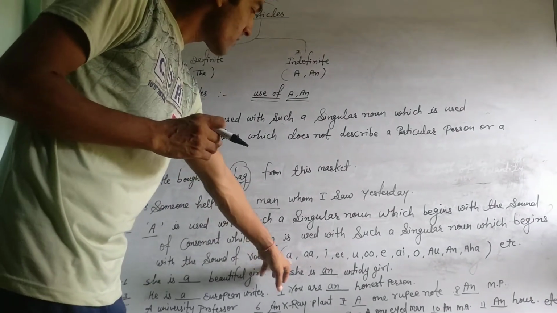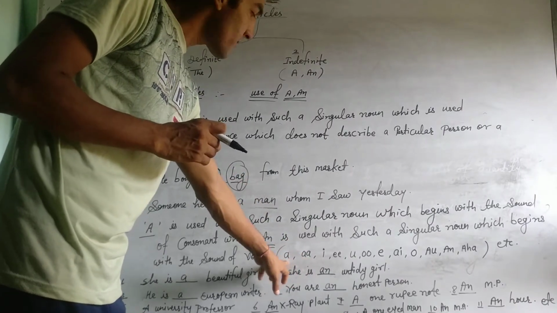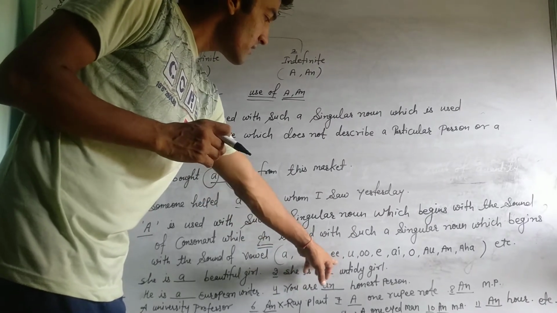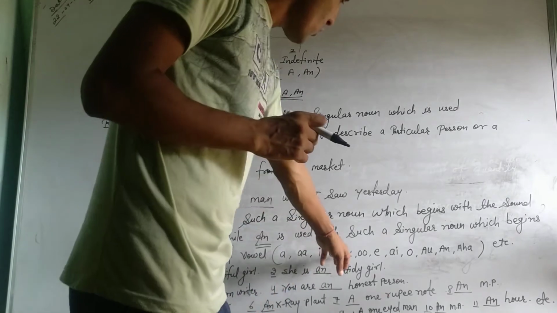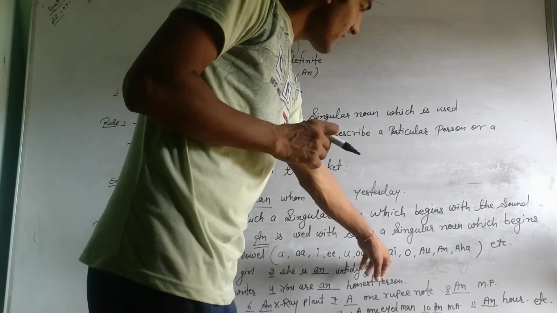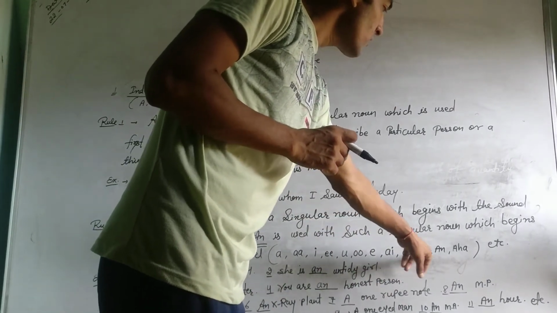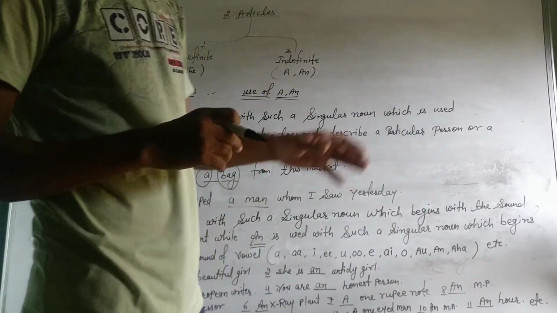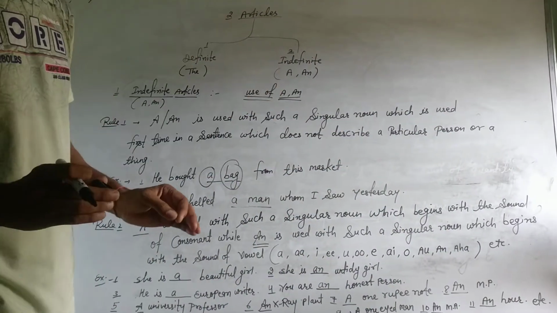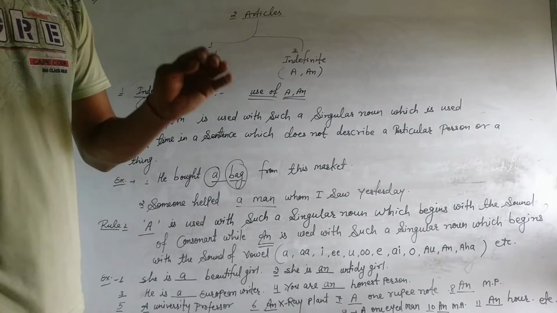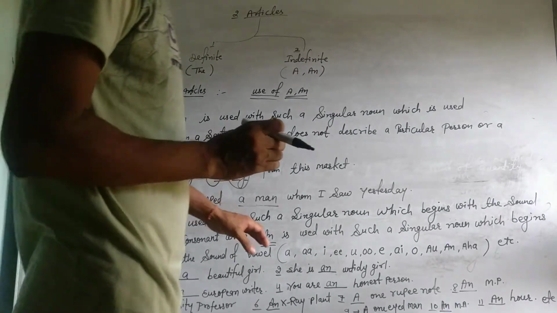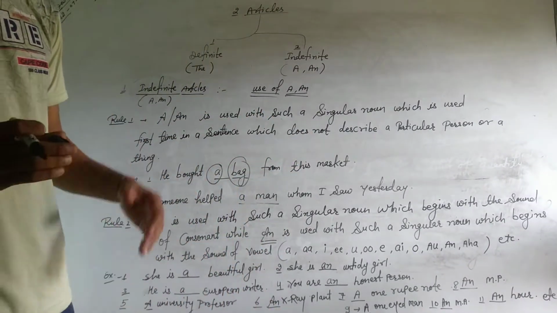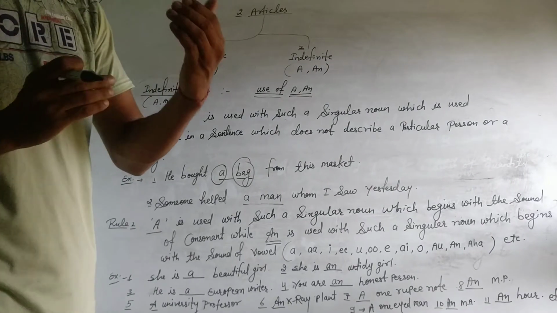A, E, I, O, U, etc. These are some letters which have the sound of a vowel.